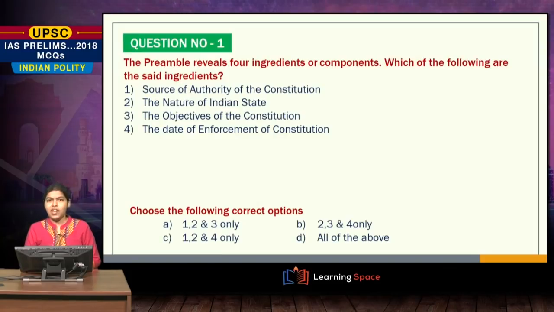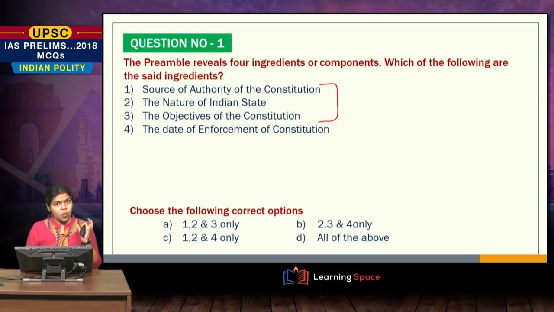The very first question is, the preamble reveals 4 ingredients or components. Which of the following are the said ingredients? Now let us look at the options. The options are source of authority of the Constitution, the nature of the Indian state, the objectives of the Constitution. Now these 3 things, yes, they are a part of the Indian preamble.